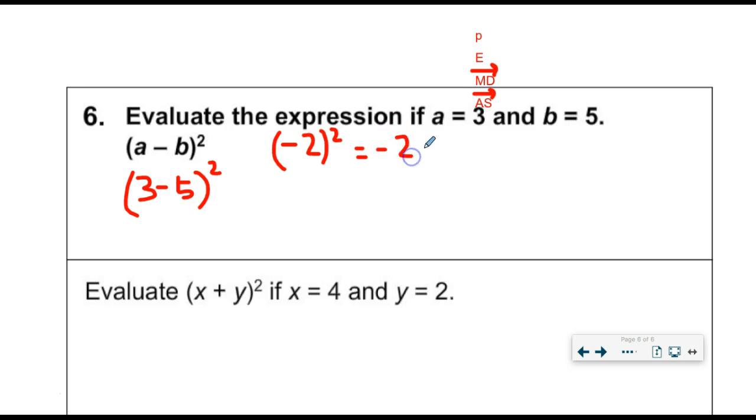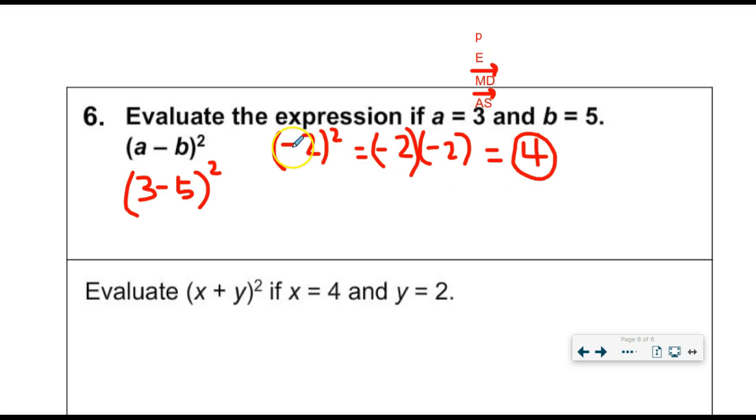technically means -2 times -2. My rules say that an odd number of negative signs is negative, and an even number of negative signs is positive. So 1, 2, that's going to be positive. So this final answer is going to be 2 times 2, which is positive 4.